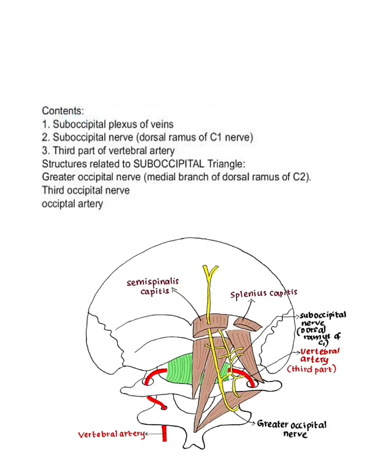Contents of suboccipital triangle include suboccipital plexus of veins, suboccipital nerve, third part of vertebral artery. You can see the third part of vertebral artery, suboccipital nerve, and suboccipital plexus of veins. Structures related to the suboccipital triangle include greater occipital nerve, third occipital nerve, and occipital artery.